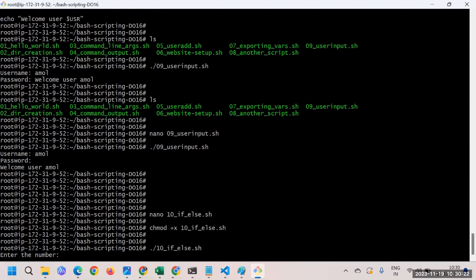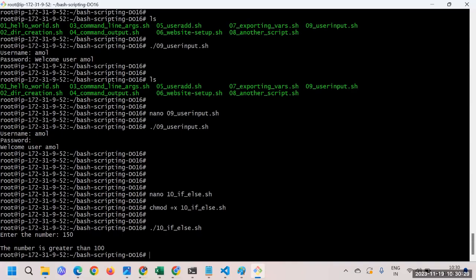Now, as soon as I run the script, it's asking me the number. Let me put the number as 150. And here you can see on the new line, I got the number is greater than 100. Why? Because I put the number as 150.